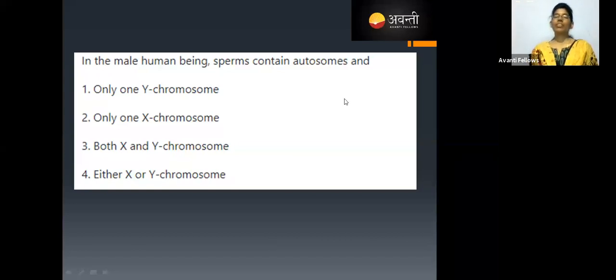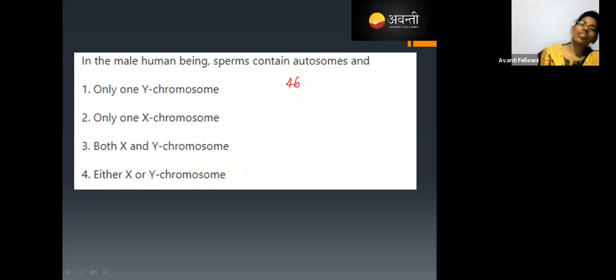Okay. 9% have chosen option A, 41% chose option C, and 50% chose option B. See, tell me one thing. If we consider a human being, what is the chromosome number? 23 or 46? Yes, 46 is the chromosome number.